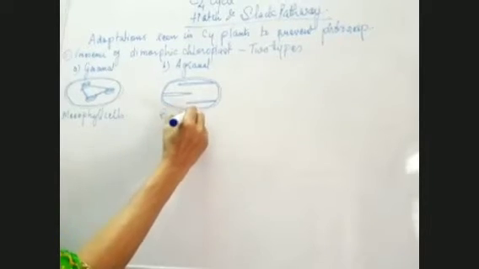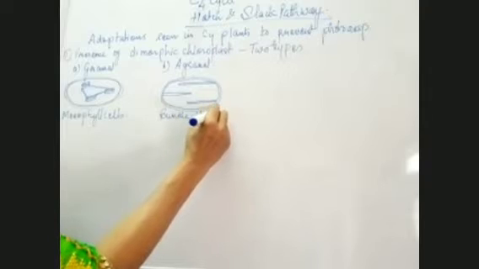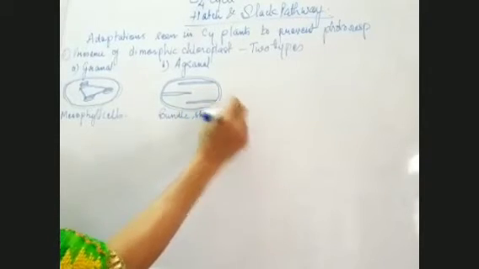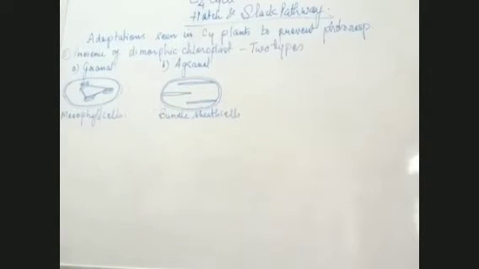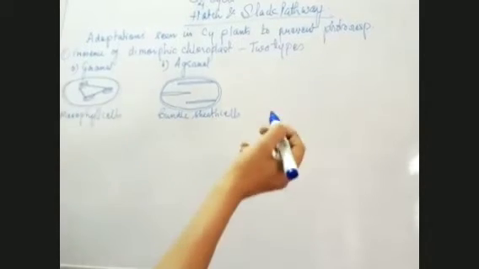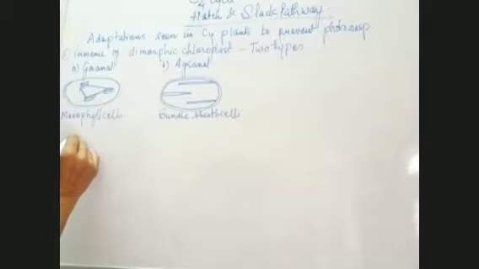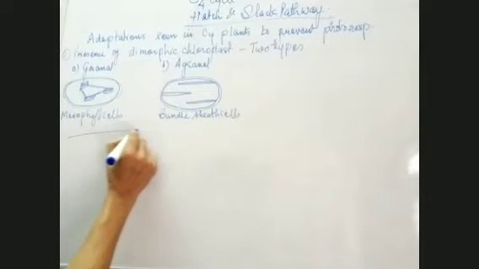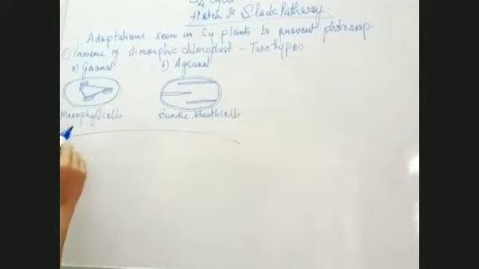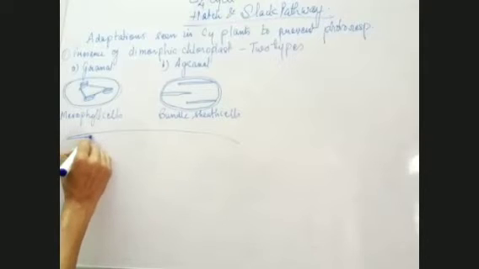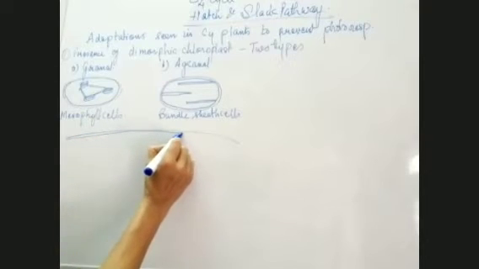Now, what are these bundle sheath cells? In class 10th, you have done the diagram of the leaf in which you learned that there is one epidermis which has a cuticle, and below the cuticle we have the upper epidermis.